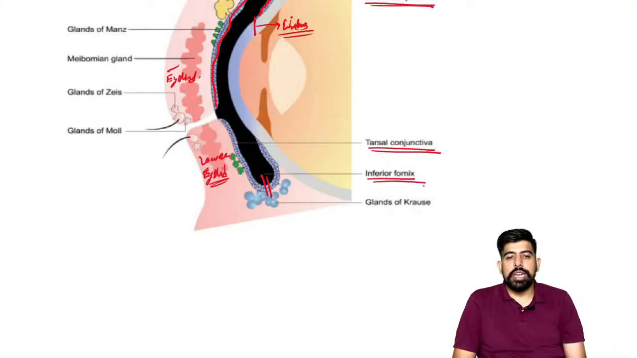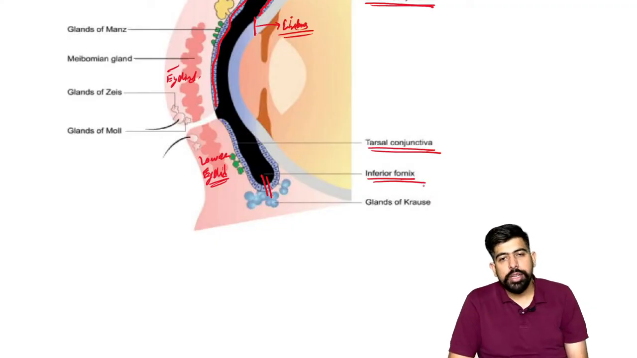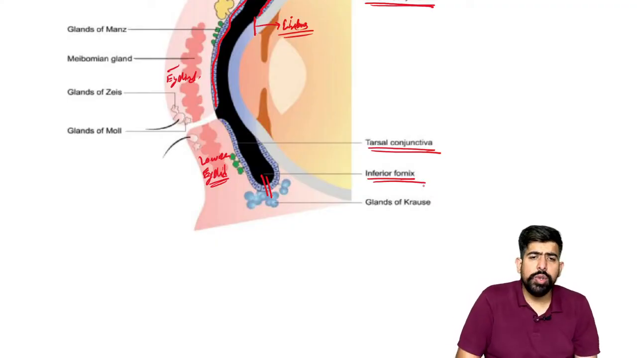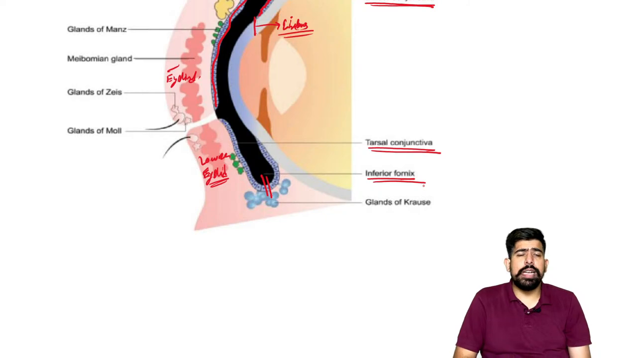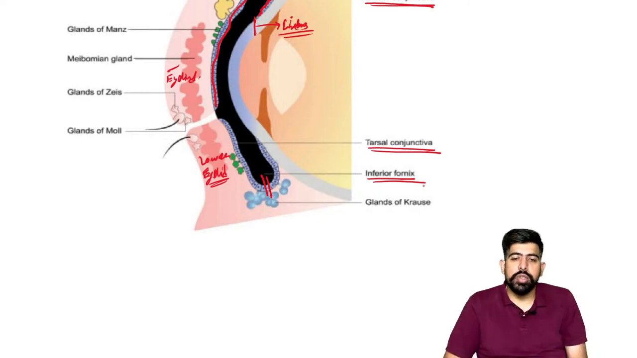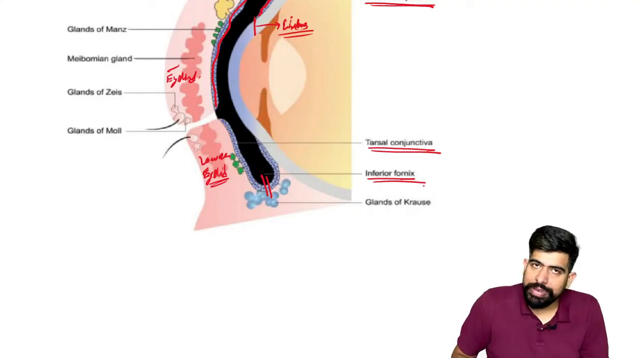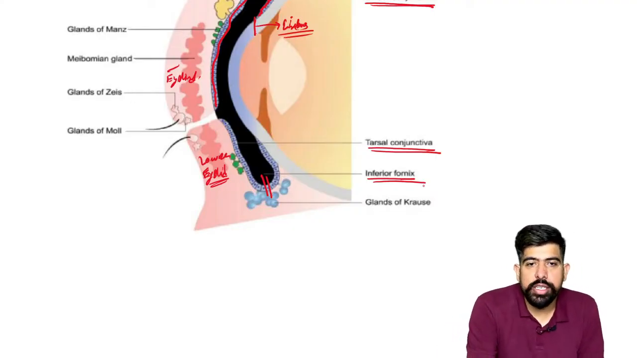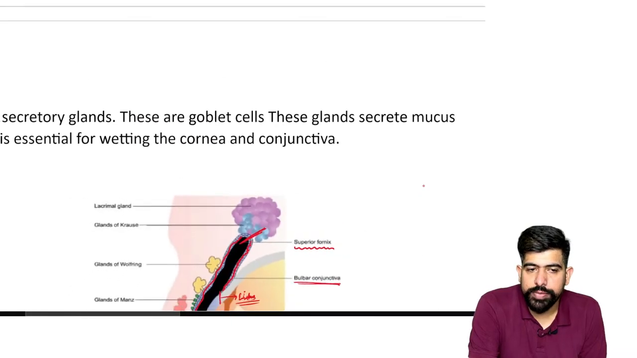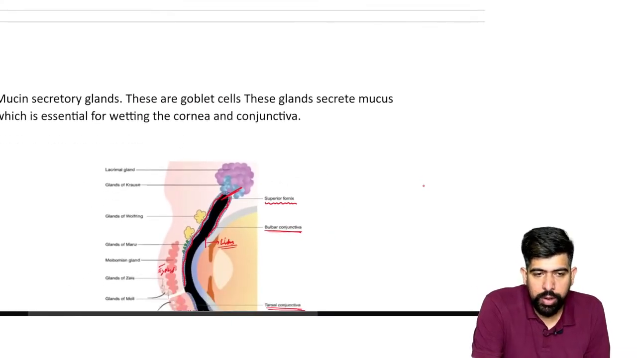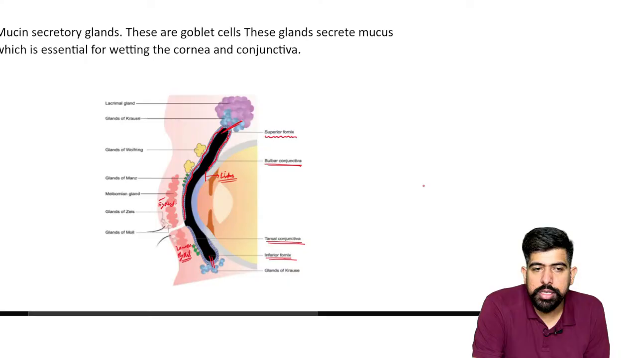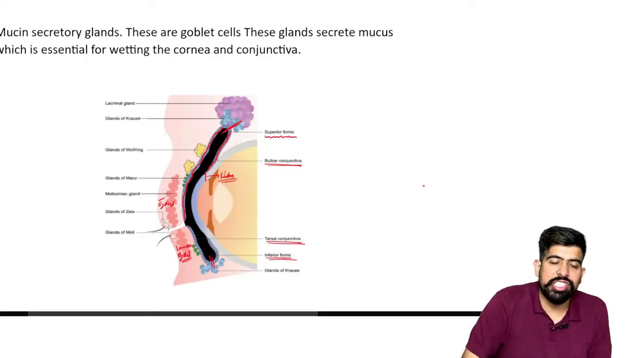Okay, so we have the tarsal conjunctiva and the bulbar conjunctiva. Where the tarsal conjunctiva and bulbar conjunctiva meet, that is known as the fornix. As it attaches superiorly, it is known as the superior fornix. As it attaches on the inferior side, it is known as the inferior fornix. And now, what is important about this particular conjunctiva?